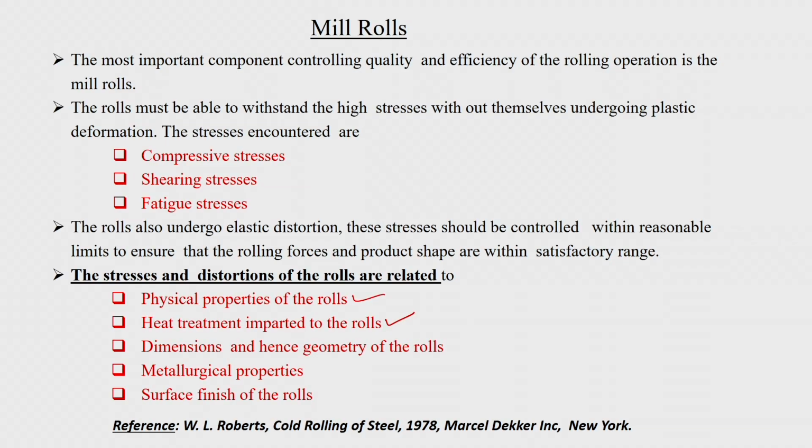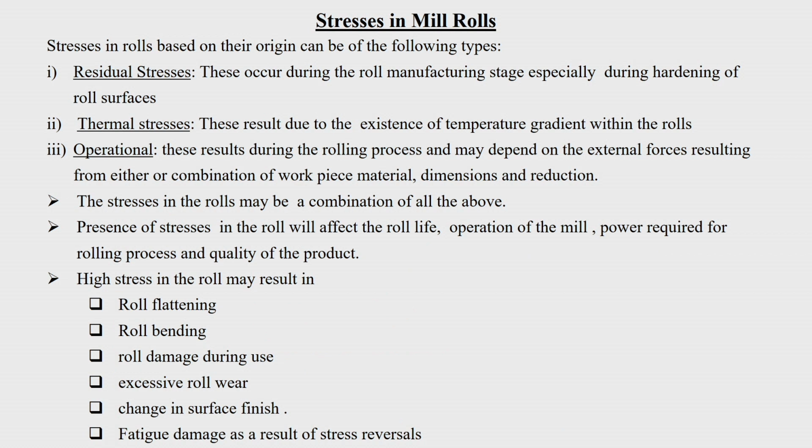But then if the roll diameter is less, there is going to be roll deflection. So, you have to have backup rolls there due to the reaction at the working roll and the backup roll, so there may be elastic deformation which is taking place. So, all these things have to be taken into account. Then the metallurgical properties of your workpiece material as well as the rolls, and surface finish of the rolls. So, the stresses and distortion depend upon all these things.